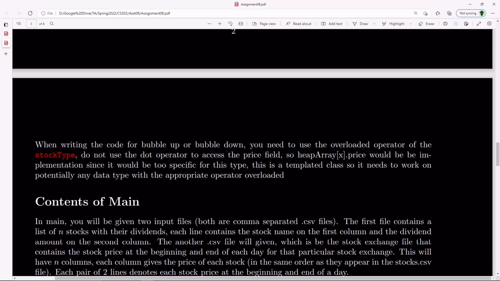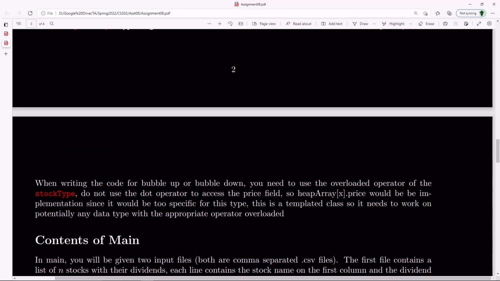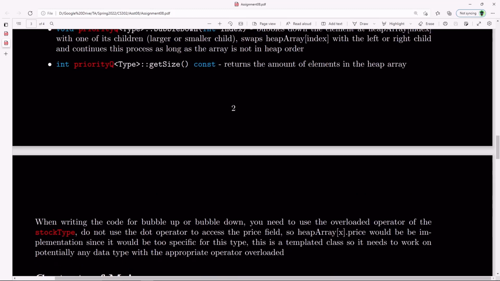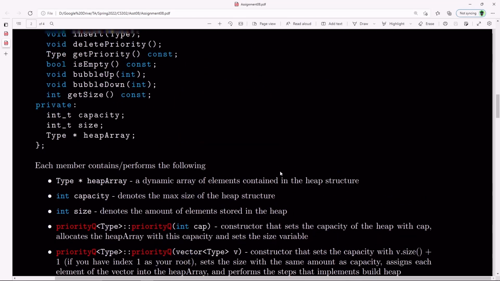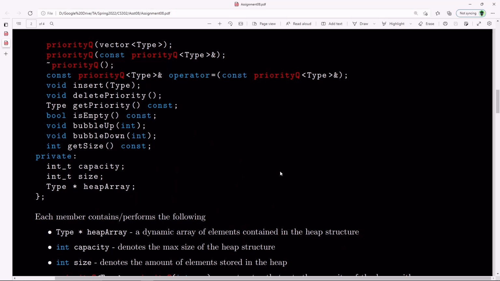Don't actually look at the actual price. I mean, it'll work, it's going to cause no errors because we're going to be using the stock type, but you want to make it where this priority queue, in theory, would be able to work with any data type, whether it's integer, double, string, or any custom type, as long as those comparison operators have been overloaded. So honestly, I hope I didn't go through this too fast, but there's not a whole lot to really say about the priority queue. So now I'm going to go over the main part and also give you an idea of how to parse a CSV file. So that's going to be coming up next.